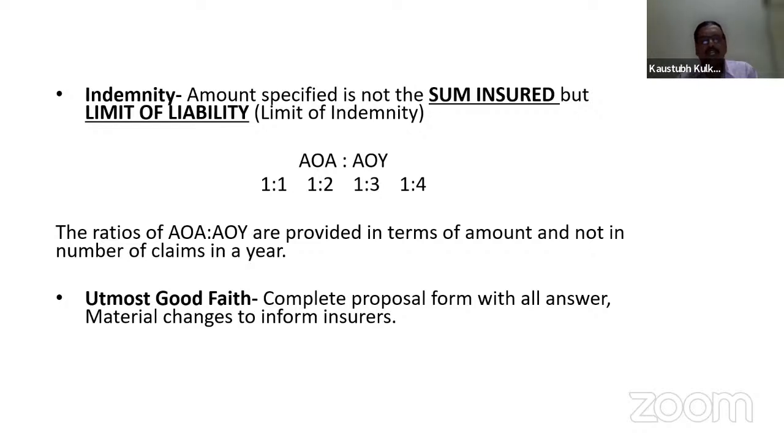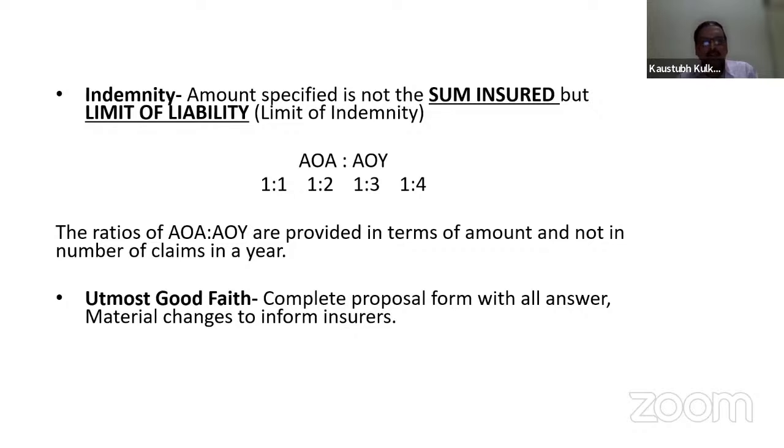I have given you the ratios of 1:1, 1:2, 1:3, 1:4. It may be 1:5 also. It may go on, but still, in general terms of insurance, it is up to 1:4. So there is no actual fixed ratio, and many insurance companies may tend to give a 1:5 ratio also.